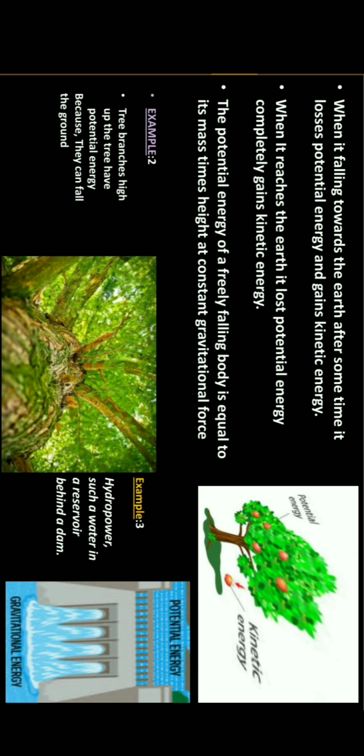It also means if you change the position of an object in a gravitational field vertically, the body will gain gravitational potential energy. Examples: hydropower, such as water in a reservoir behind a dam. When an object gains height, it possesses gravitational potential energy. When an object is moving, it possesses kinetic energy.